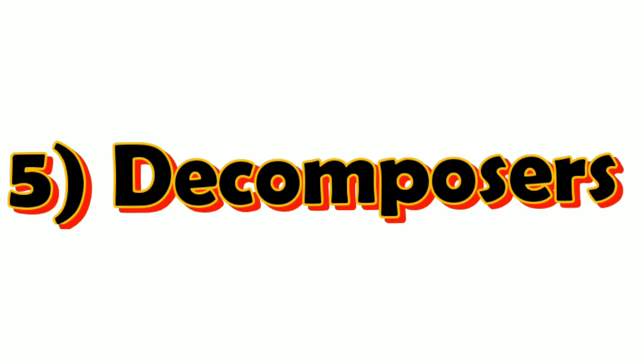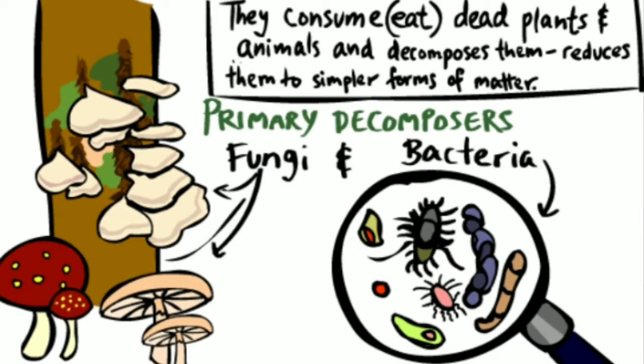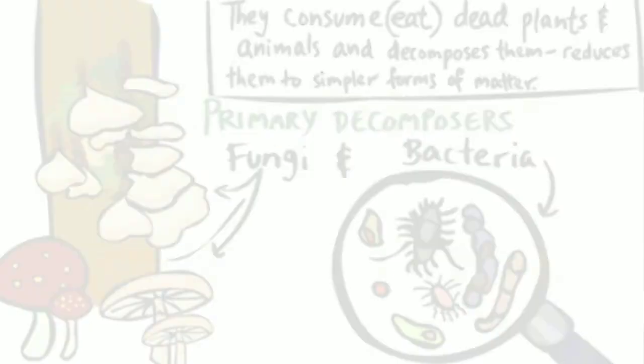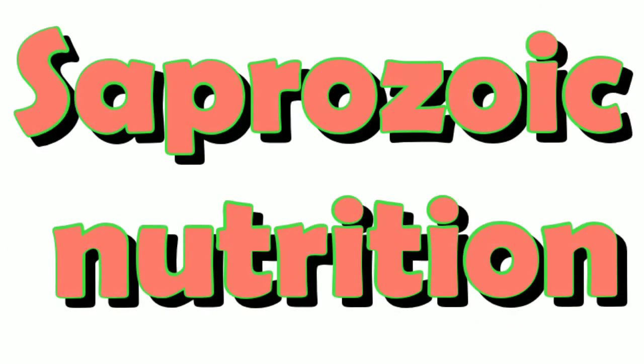Decomposers are some microbes which obtain their food by decomposing the dead bodies of organisms or other materials. Saprozoic nutrition.